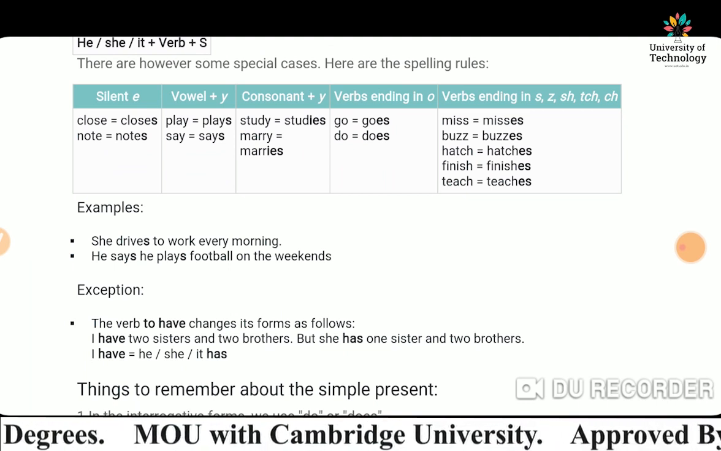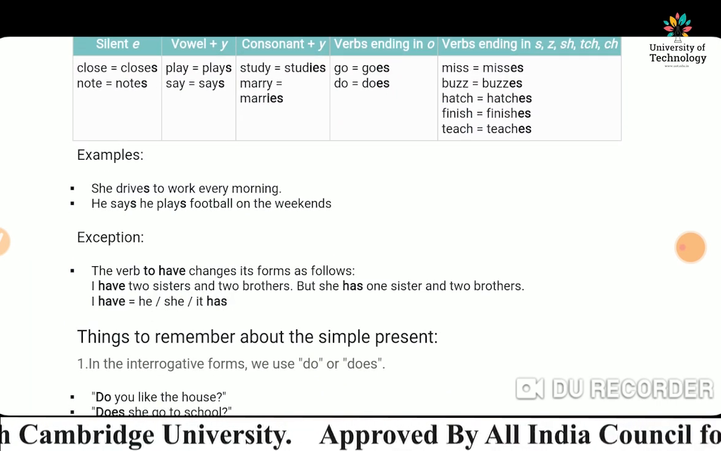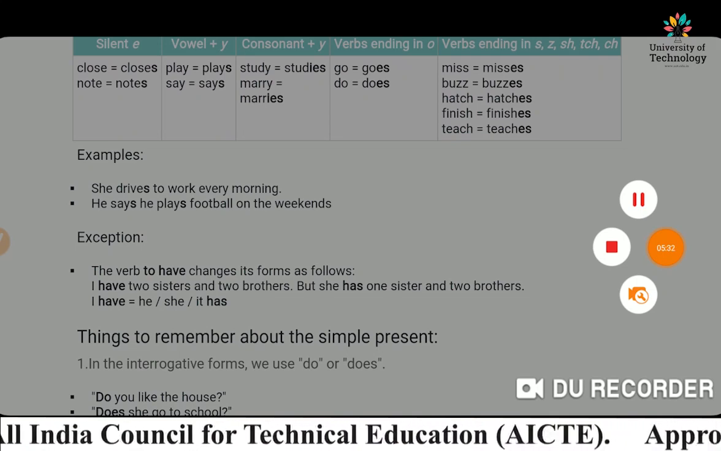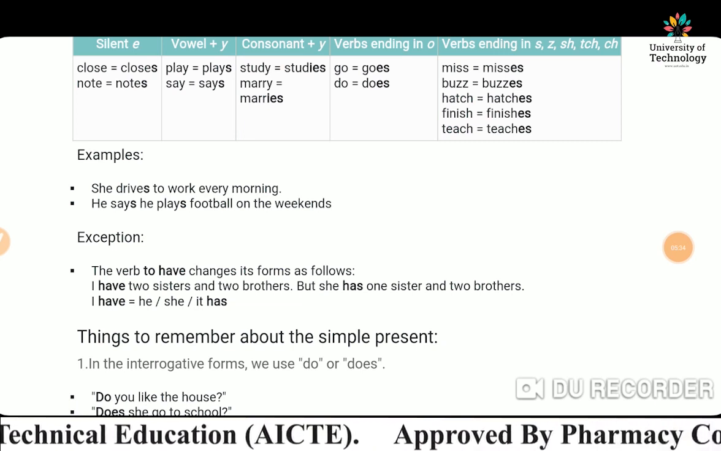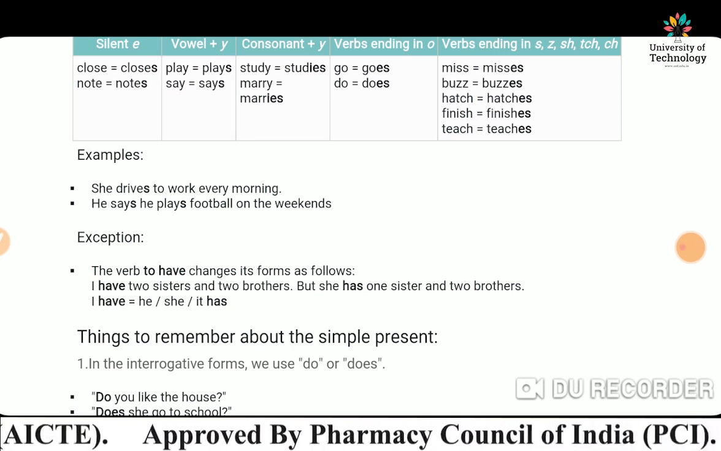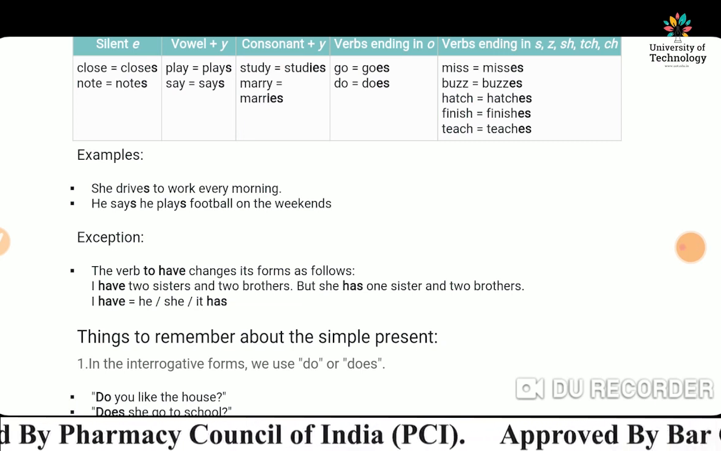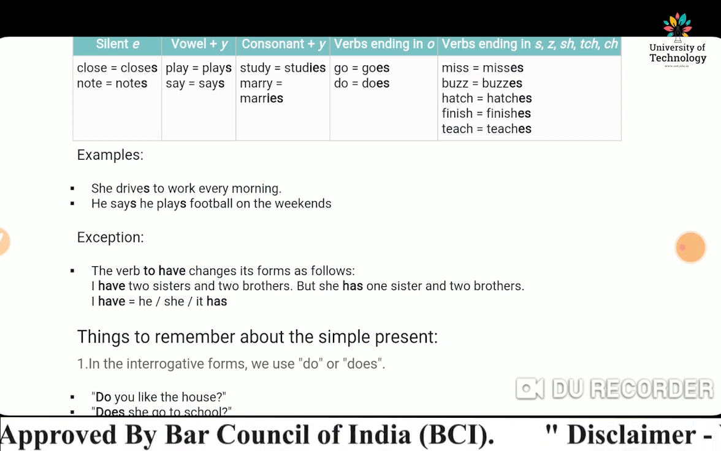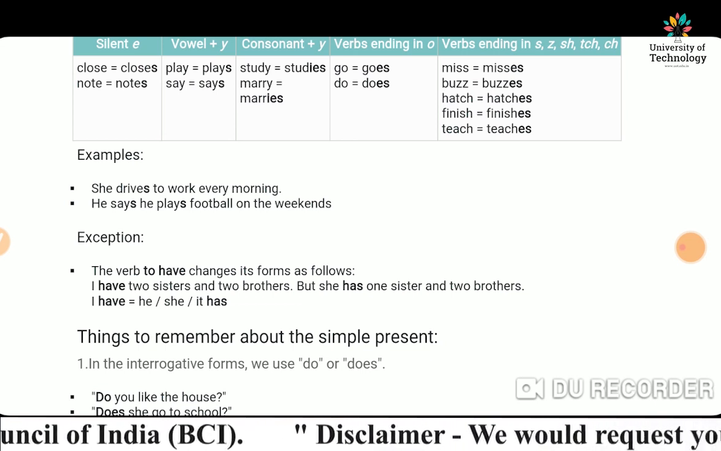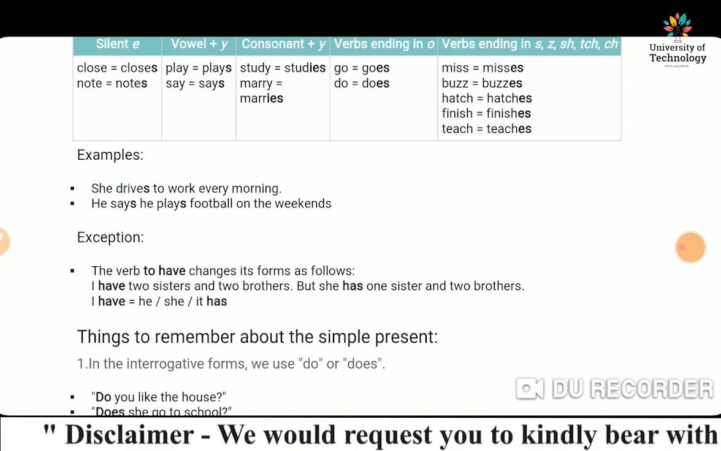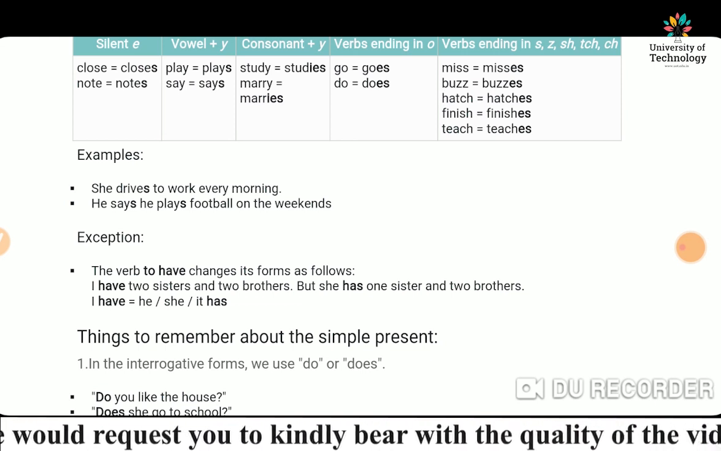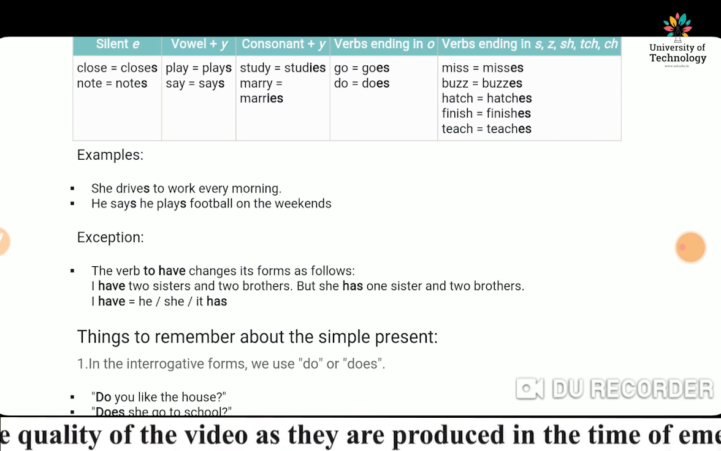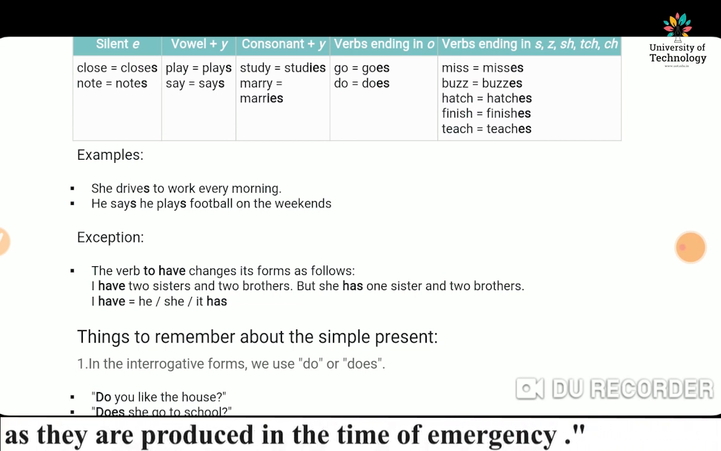If we talk about the exception, the verb to have changes its forms as follows. I have two sisters and two brothers, but she has one sister and two brothers. So for I, you, they, we, we use have. I have two sisters, they have two sisters. And for he, she, it, we have to use has.